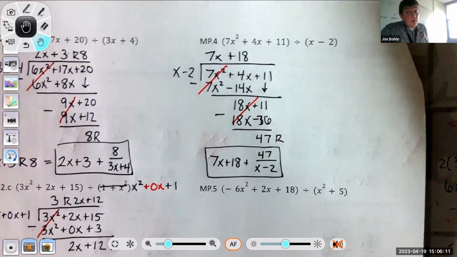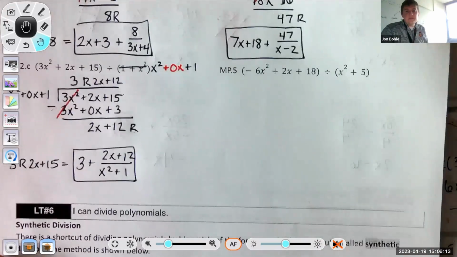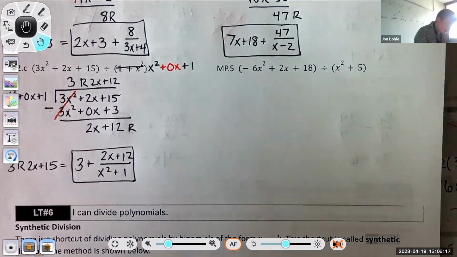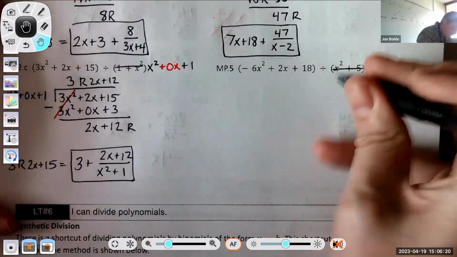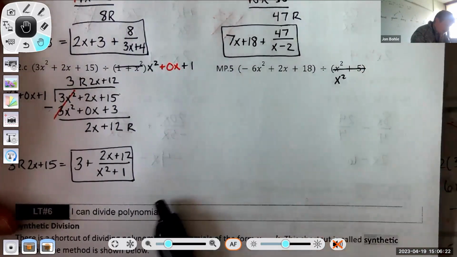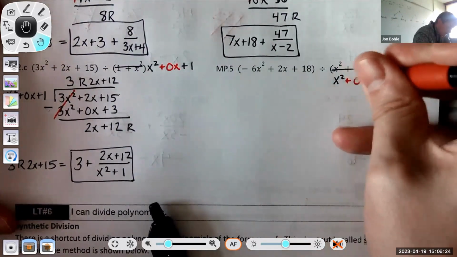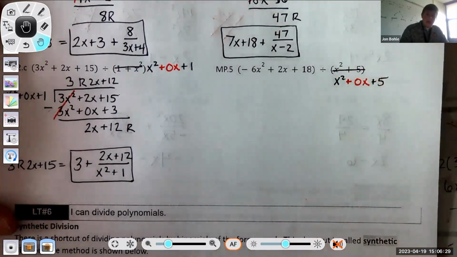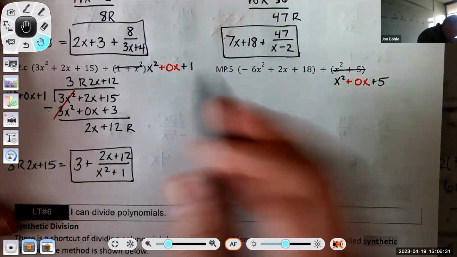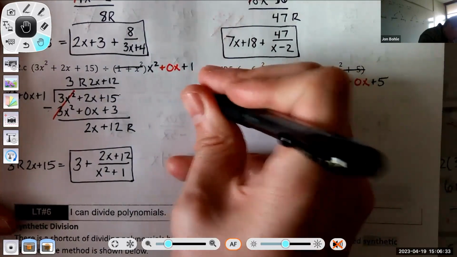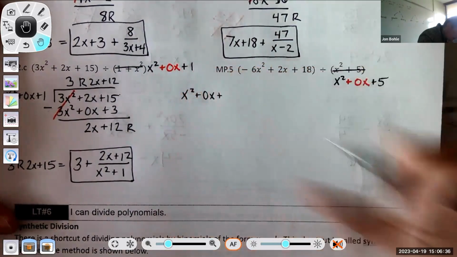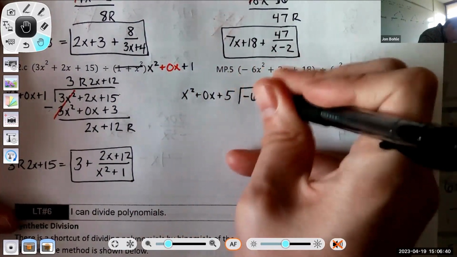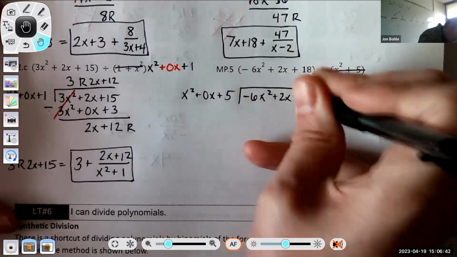Okay, last of the long division examples before we start synthetic division, and that's going to be number 5. Same thing. The only difference here is I want to write this with the x term represented. So instead of x squared plus 5, I'm going to write x squared plus 0x plus 5. I'm going to divide that into negative 6x squared plus 2x plus 18.